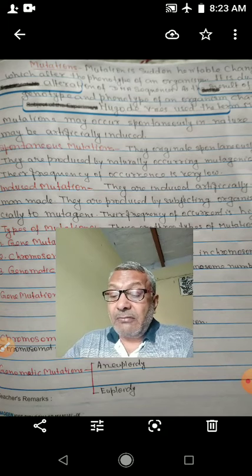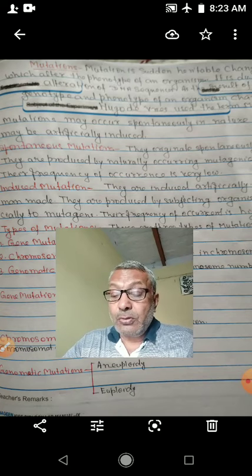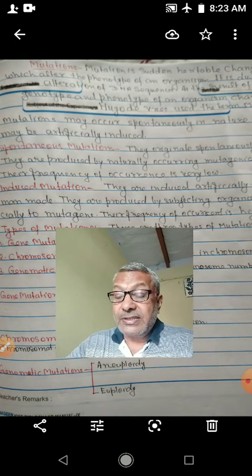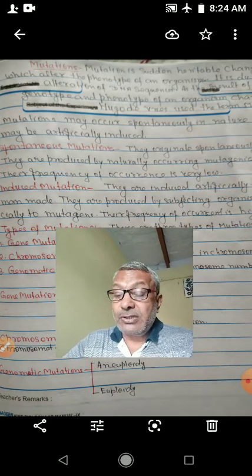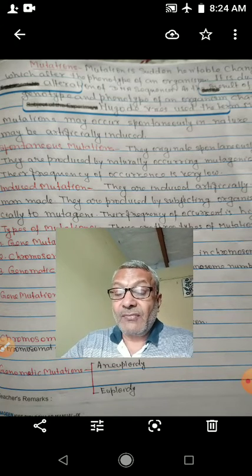There are many types of mutation on the basis of changes that occur in the gene, chromosomes or the genome. So there are three types of mutation. First is gene mutation, second is chromosomal mutation, third is genomic mutation.